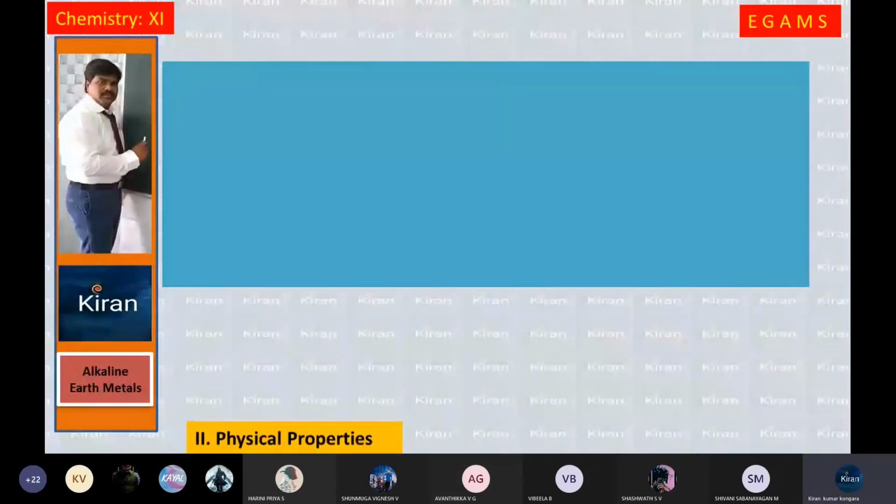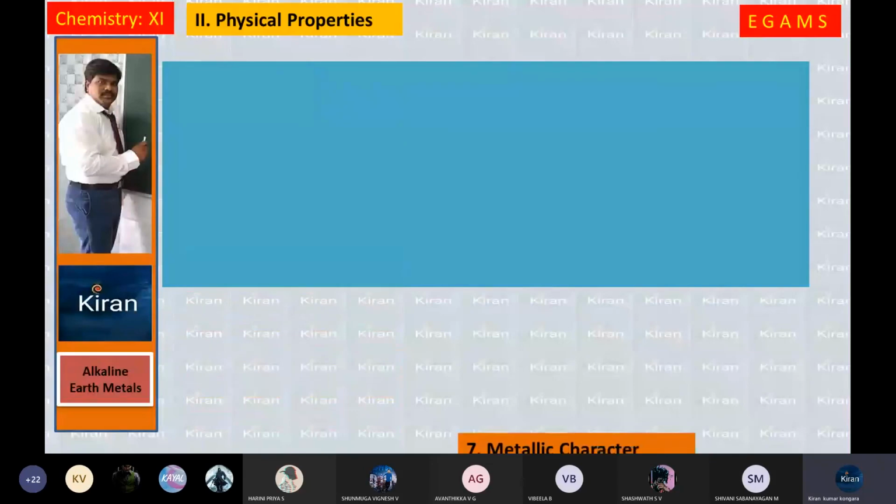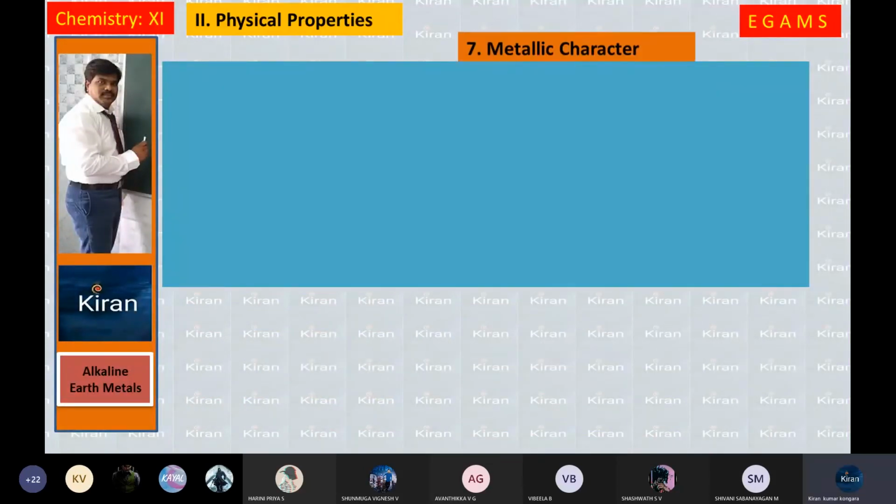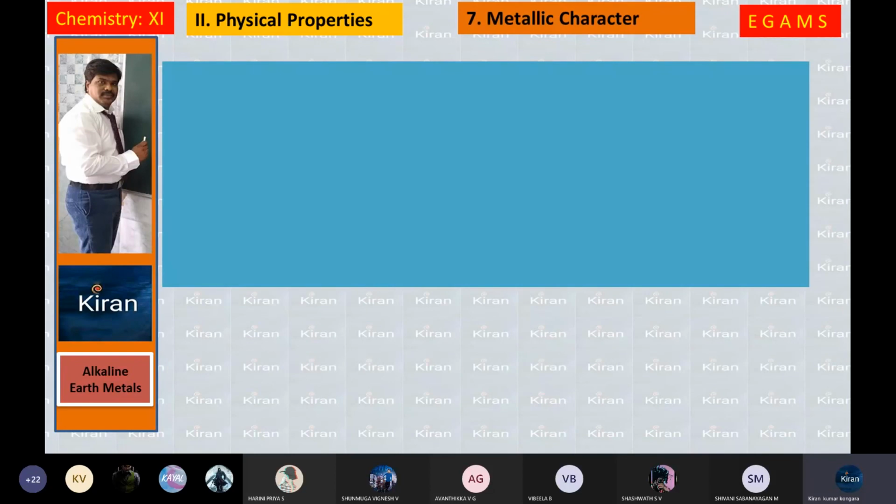Next, one more physical property, that is metallic character. Metallic character always depends upon the electropositivity. So when you see the electropositivity from top to bottom, the last element has a bigger atom, hence it loses electrons easily. It means the electropositivity is high.